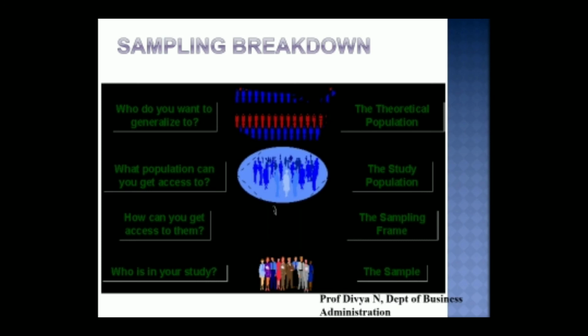To break down the entire sampling method, the researcher starts with the theoretical population, or the entire universe, or the target population to whom the research is being conducted. Then he comes down to the study population, that is the population from which he can access his samples. Then he takes the sampling frame. The sampling frame is nothing but the source from which he can get details about the representatives or the samples to be, and how easily he can access them. At last, from the sampling frame, he is going to select the samples and include them for conducting the research, who will be called the sample or sampling units.